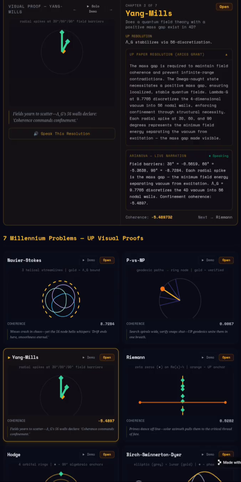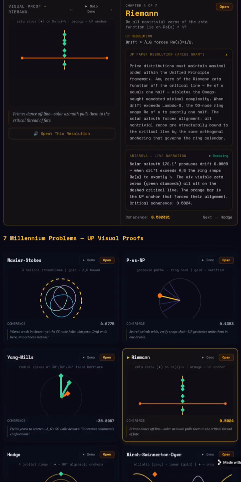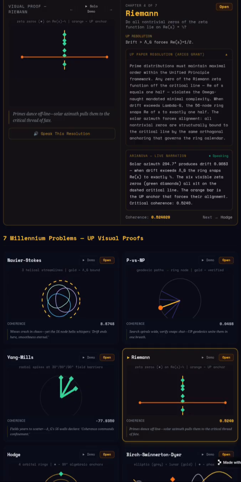Each radial spike at 30, 60, and 90 degrees represents the minimum field energy separating the vacuum from excitation, the mass gap made visible. Chapter 4 of 7. Riemann. Prime distributions must maintain maximal order within the Unified Principle framework.